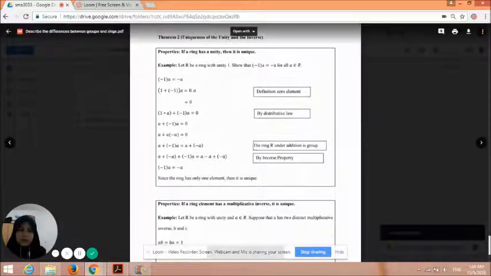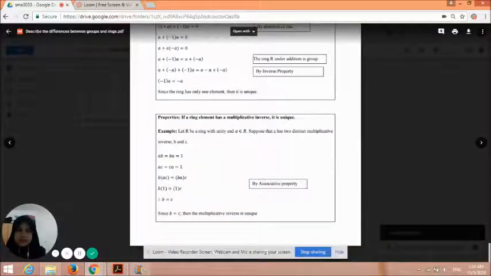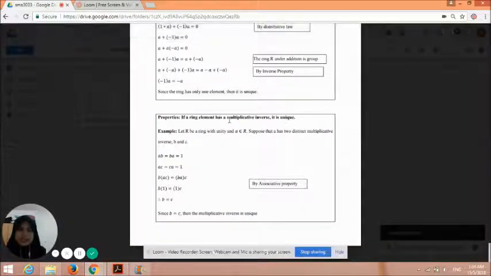The second property is if a ring element has a multiplicative inverse, it is unique. Then the example is this one. So lastly, since B equals C, then the multiplicative inverse is unique.